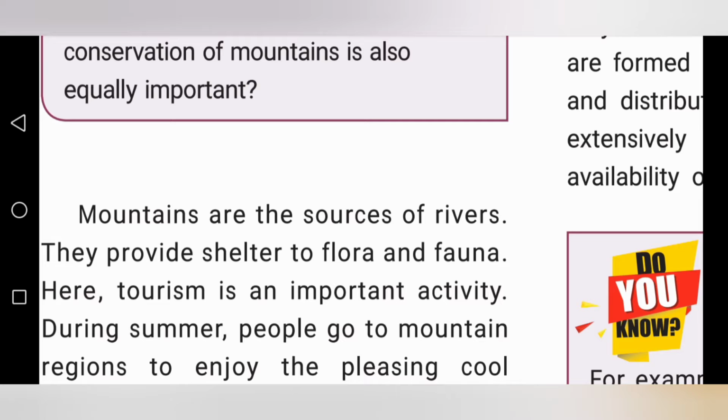In the forest or in the mountains, so many trees and plants are present. Fauna means animals. In the mountains, different types of animals live. So the mountains provide shelter to flora and fauna.